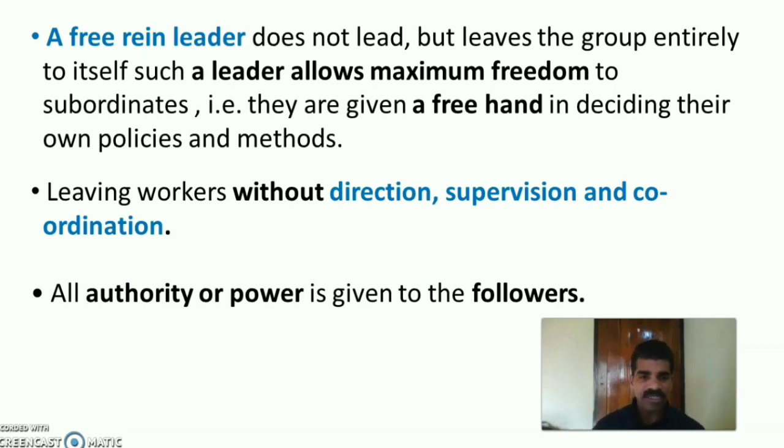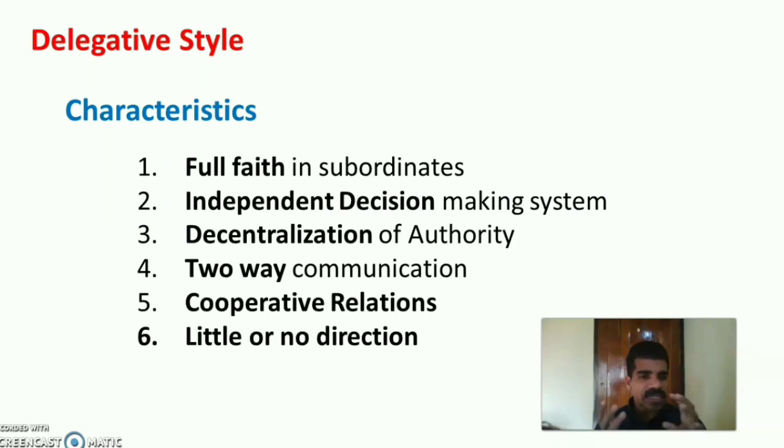All authority and power has been vested or given to the followers, the workers or the subordinates. The characteristics of delegative leadership style are, first, full faith in subordinates. Second, independent decision making system. Each employee can make a decision. Then decentralization of the authority. Authority is given to the employees. Then there would be two-way communication. Then cooperative relations. Of course, there will be cooperative relations. The important thing is there will be no direction or little direction.